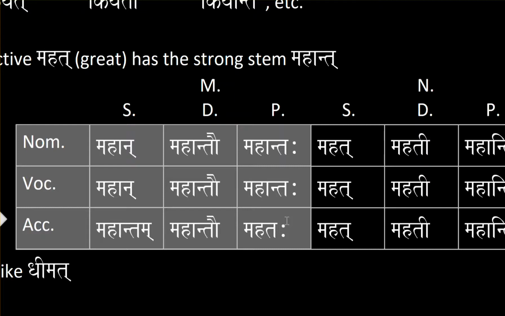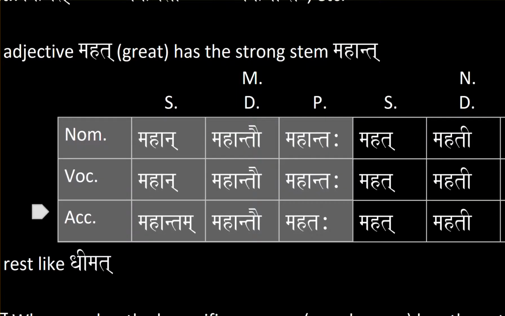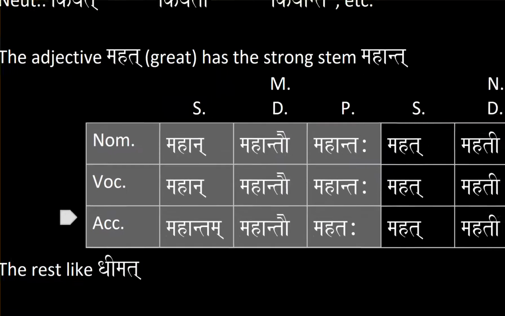So, as you can notice for accusative plural, you're not using that stem mahant. Then from instrumental, singular, dual, and plural, all the way to locative, singular, dual, and plural, the rest is declined just like dhimat.